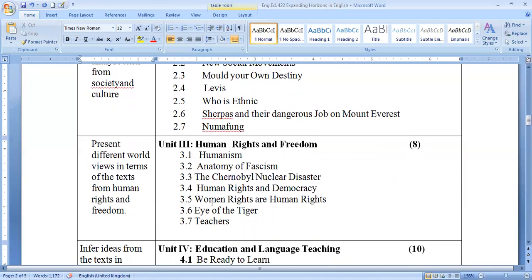Under human rights and freedom, students have to learn about humanism, anatomy of fascism, then the Chernobyl nuclear disaster. Students have to learn this. Then human rights and democracy, the eye of the tiger, and teachers. Students have to learn such topics under this human rights and freedom.